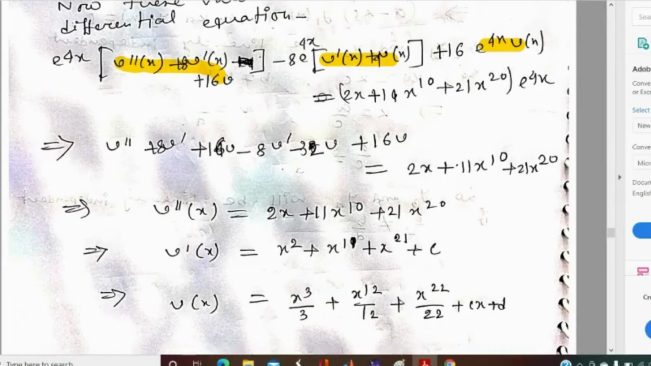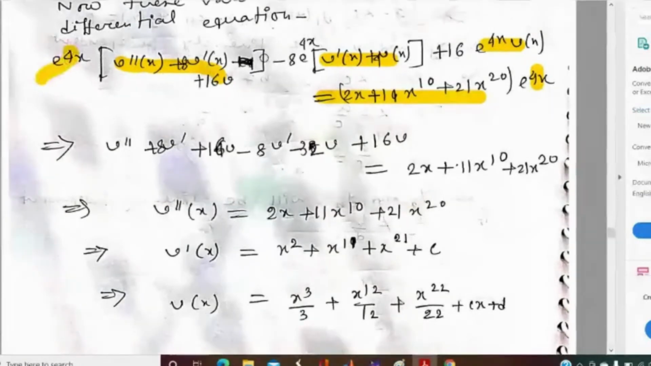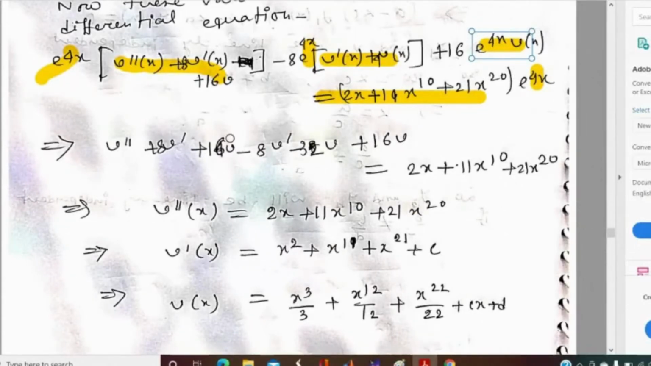Substituting these values, we get this equation, and if we cancel out e to the power 4x from both sides, because everywhere there is a term e to the power 4x, we will get this equation. After simplification, you can see that 16v plus 16v, that is 32v, will cancel out with minus 32v, and 8v dash will cancel out with minus 8v dash.